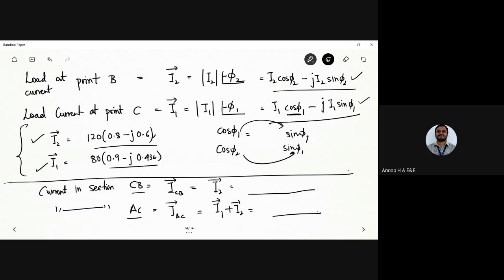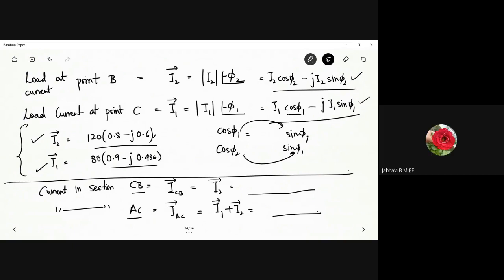What is I1 plus I2 and what is I2? Yes, Kusuma and Janavi can help me out in getting these answers.